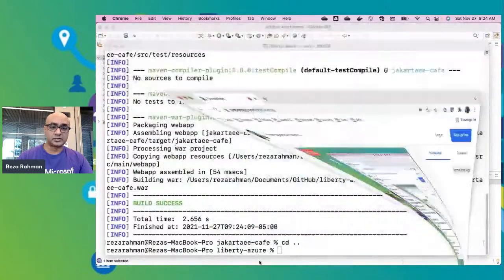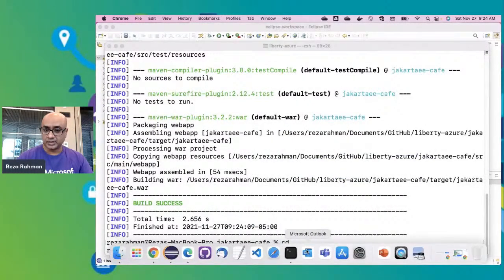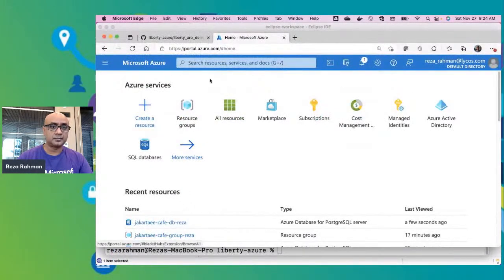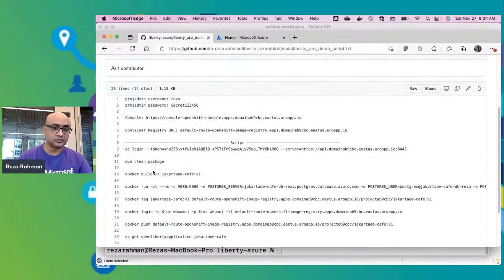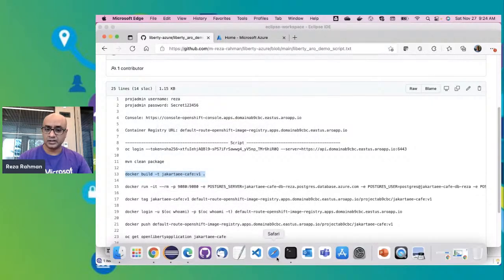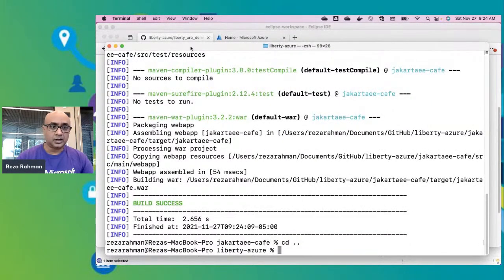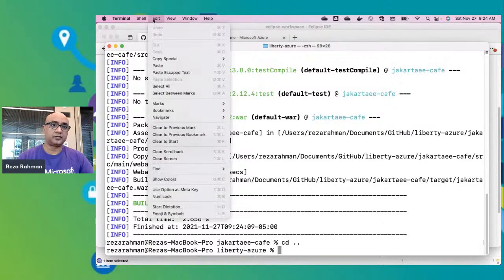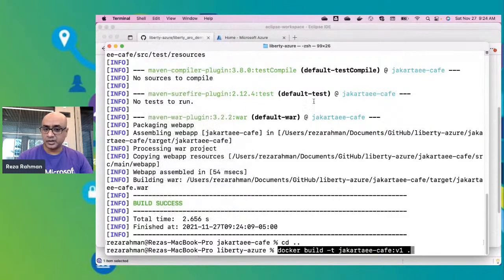So I'll just copy and paste the commands that I already have scripted. It's going to make it a little bit easier for me. So first thing we'll do is go ahead and do a Docker build, and I'll show you the actual Dockerfile that we are using. So let's actually next take a look at that Dockerfile. Let me do a build first, and then I'll show you the Dockerfile. Never mind. So I'll paste the command here.